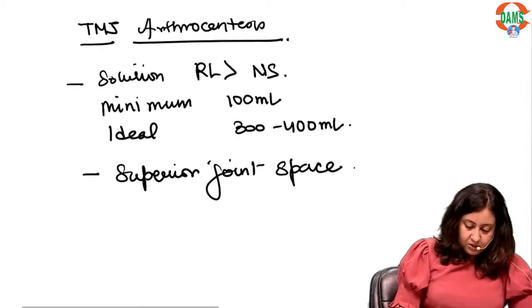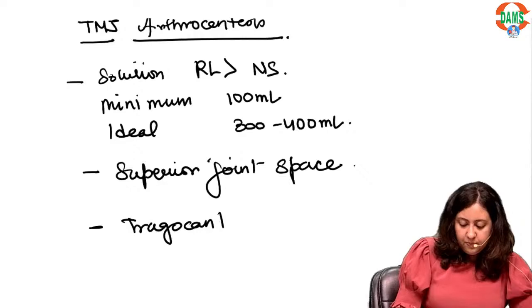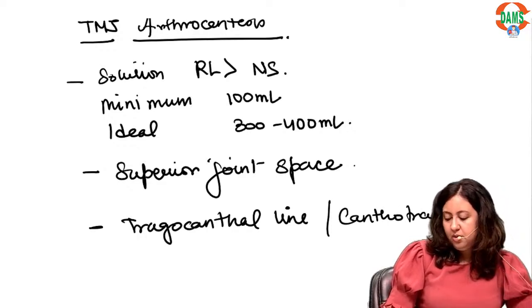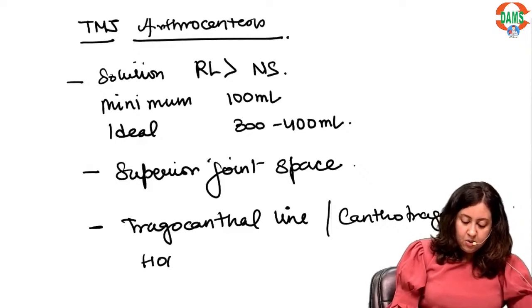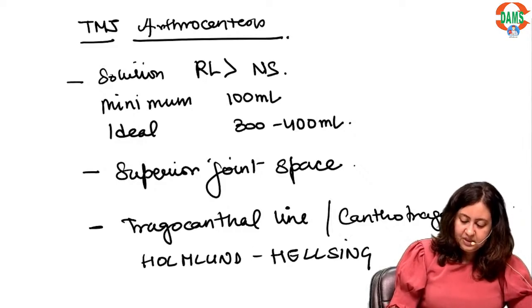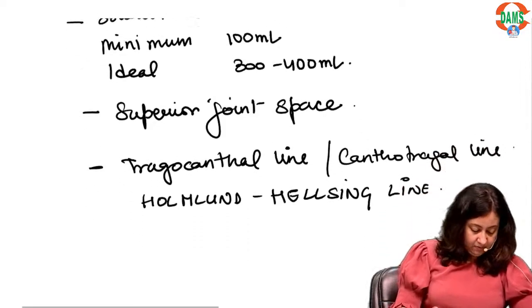Fine. So the reference line is tragocanthal line or canthotragal line, also known as Holmes-Hensing line. Alright, also known as Holman-Helsing line.